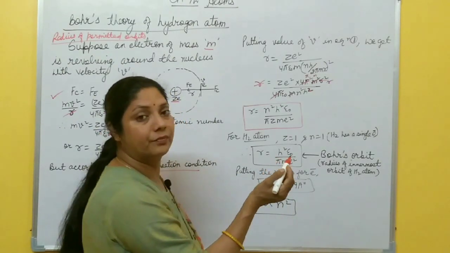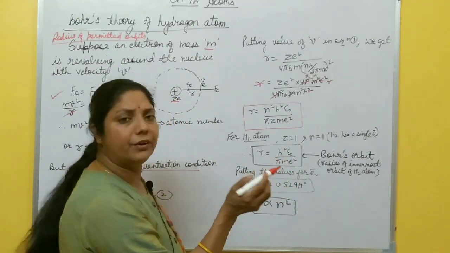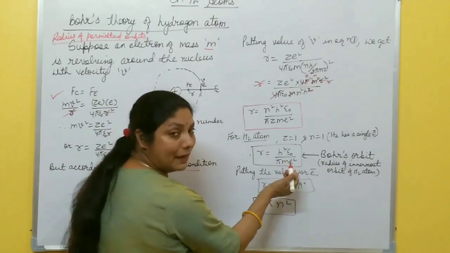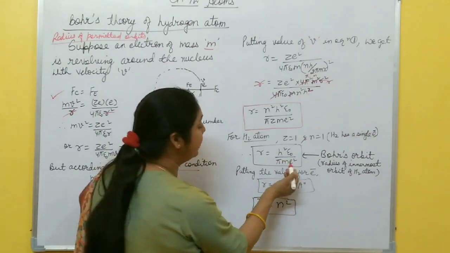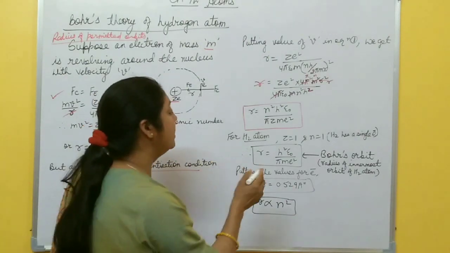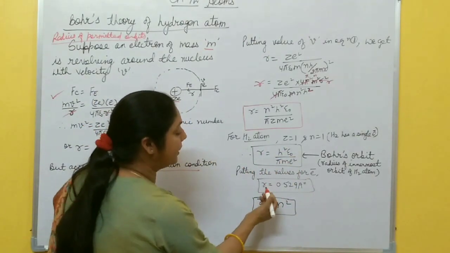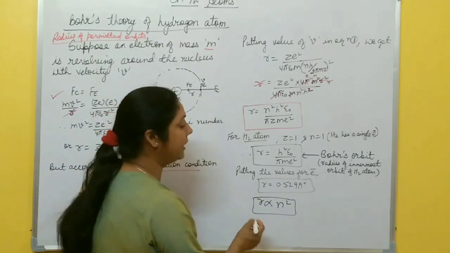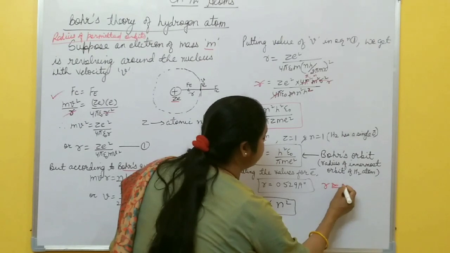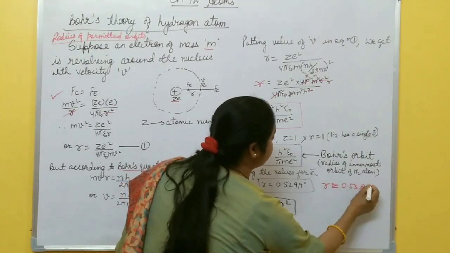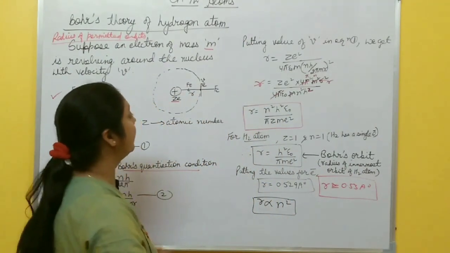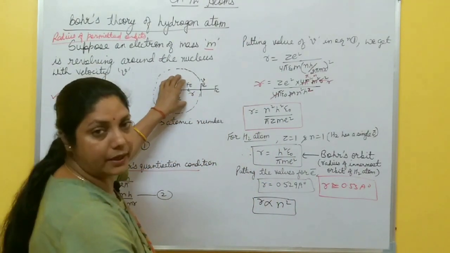h is what? You know the value, 6.63 × 10^-34. Epsilon naught you know, and pi. Mass of electron is 9.1 × 10^-31, charge of electron is 1.6 × 10^-19 coulomb, right? So you put the different values here, you get r equal to 0.529 angstrom. You can write r is near about 0.53 angstrom. This is the value for radius according to Bohr's atomic model for hydrogen atom, right?